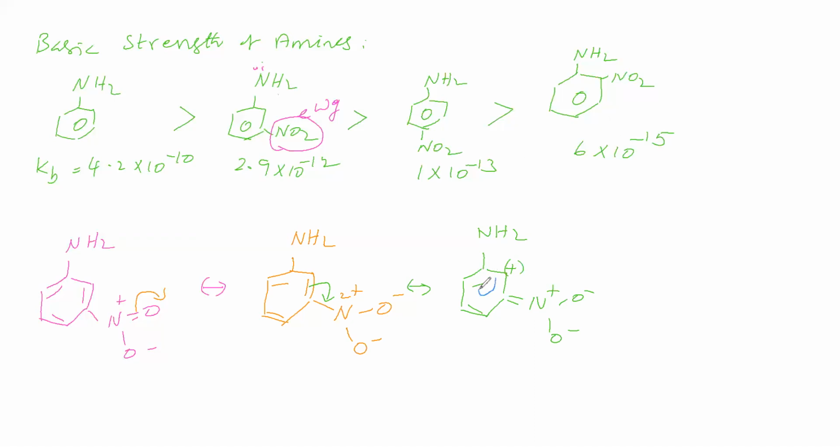Then next resonance structure is this pi bond is shifting. Therefore, we will get NH2. Here double bond N plus O minus O minus. Here pi bond, here pi bond, here plus charge. Next resonance structure. Here this pi bond is shifting. So we will get NH2. Here double bond N plus O minus O minus. Here this pi bond comes here pi bond, here positive charge.